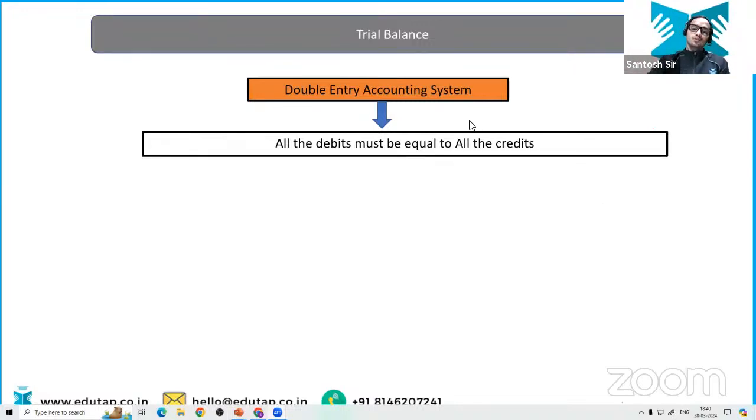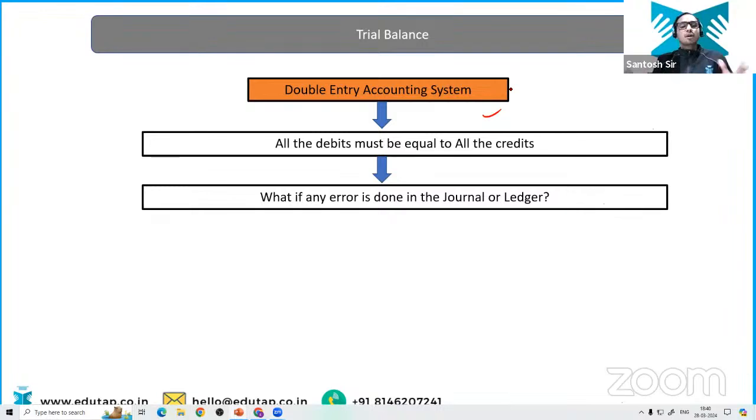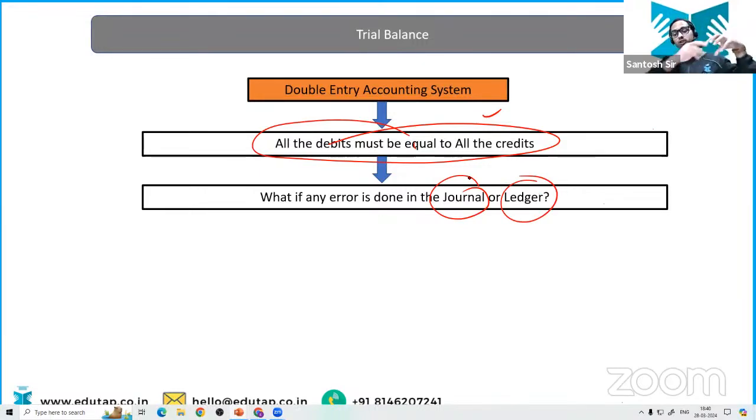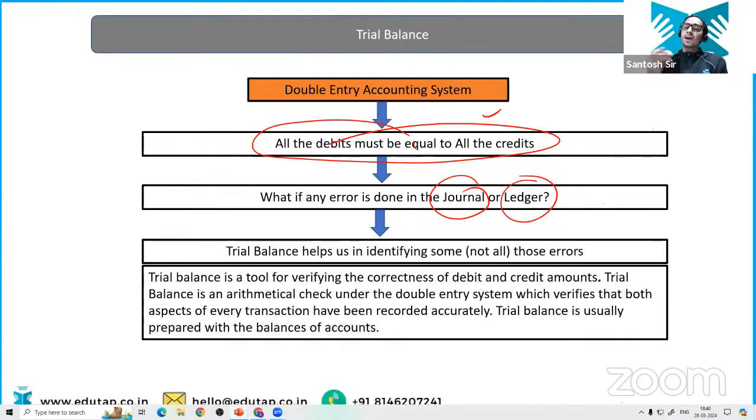Okay. So first of all, let's start the class with the double entry accounting system. As we all know, in the double entry accounting system, all debits must be equal to all credits. We have already discussed this in the previous classes, right? But let's suppose there is an error while making the journal entries or while posting those entries to the ledger account. How are you going to identify it?